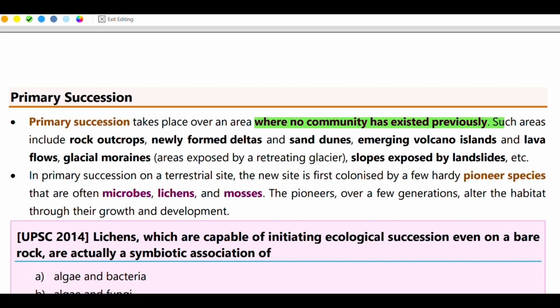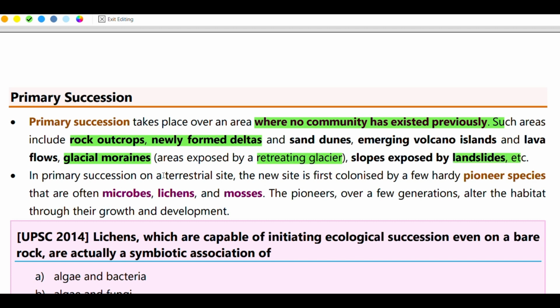If no community existed earlier, then primary succession will occur there. It includes rock outcrops, newly formed deltas, sand dunes, emerging volcanic islands, lava flows, glacier moraines, areas exposed by retreating glaciers, and slopes exposed by landslides.